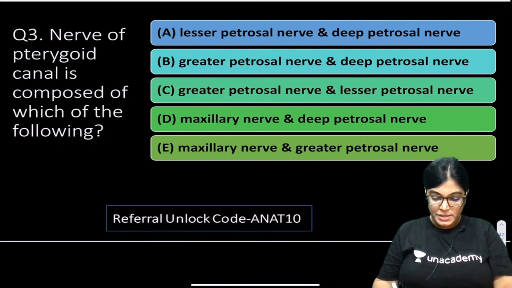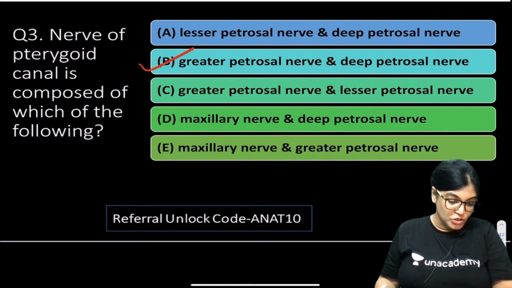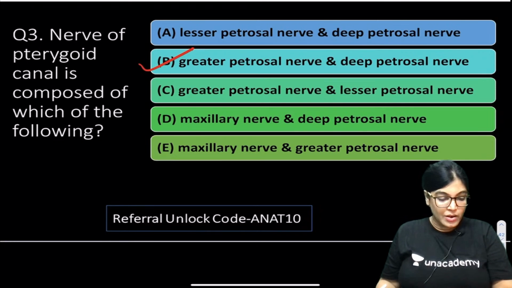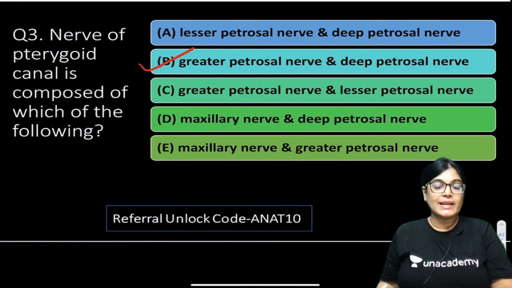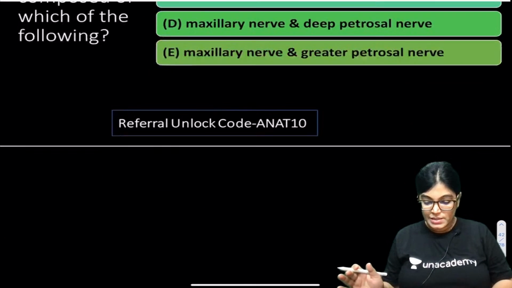Let me come up with the explanation of this MCQ. The correct answer is B, greater petrosal and deep petrosal. Most of you have given the right answer, and it is absolutely right. It was a direct MCQ, so I would like to write one line about it and we are done with this MCQ. Please all of you just note down. Great.